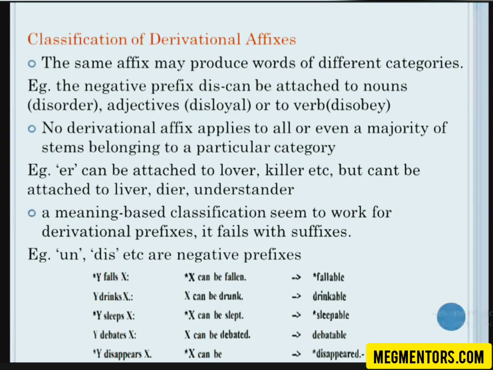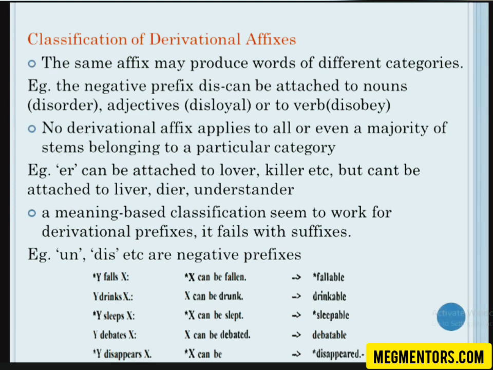Then the classification of derivational affixes. So negative prefixes, like disorder. The first one is: the same affix can produce words of different categories. For example, the negative prefix dis. I told you already that it can be added to nouns, to adjectives, or to verbs. Disobey.